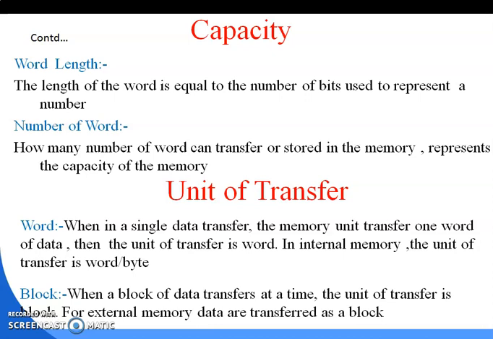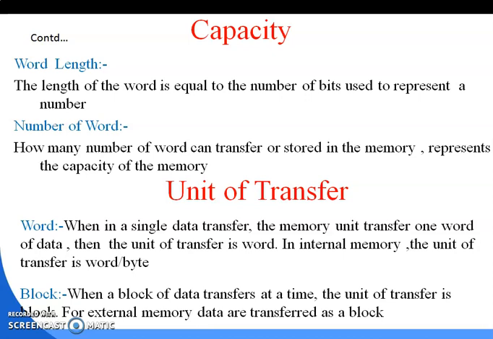Suppose there is a 2, its binary conversion is 1 and 0, but this is 2 bits. Suppose you convert it into an 8-bit register, that means 6 zeros are added before the 1. So a total of 8 bits is now used to represent the number 2. So that is the length of the word.